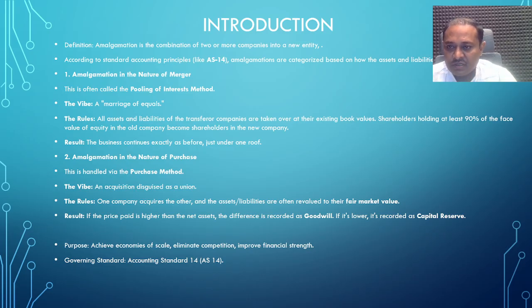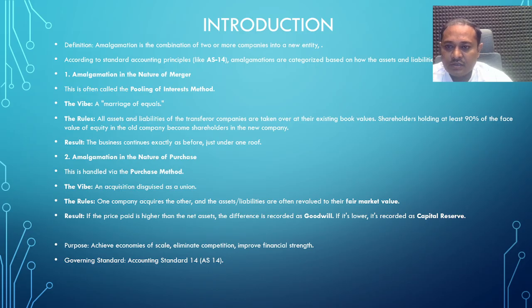All the assets and liabilities of the transferor companies are taken over at their existing book values. Shareholders holding at least 90% of the face value of equity in the old company become the shareholders in the new company.